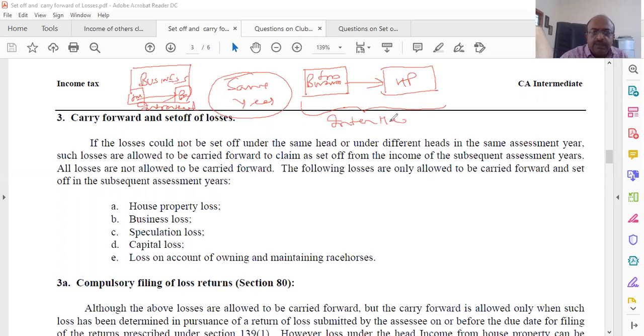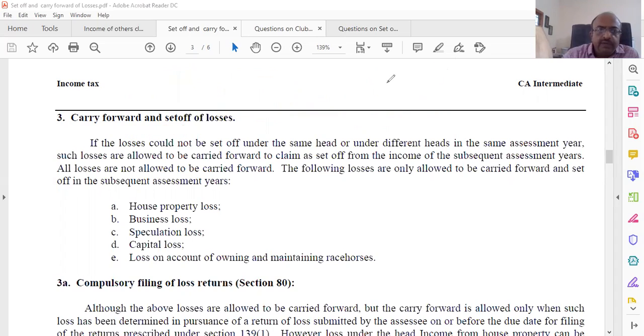Interhead, please be clear, interhead. This is intrahead. Intra means within, inter means between. Okay, now let us move forward.